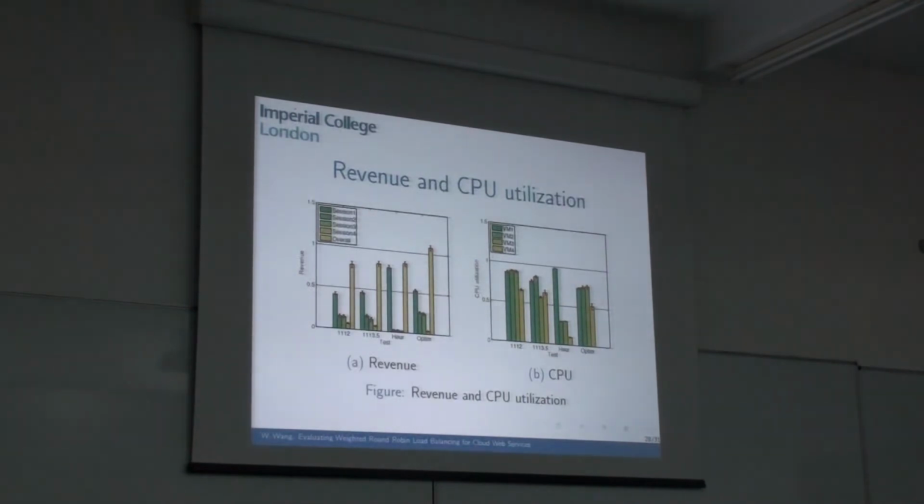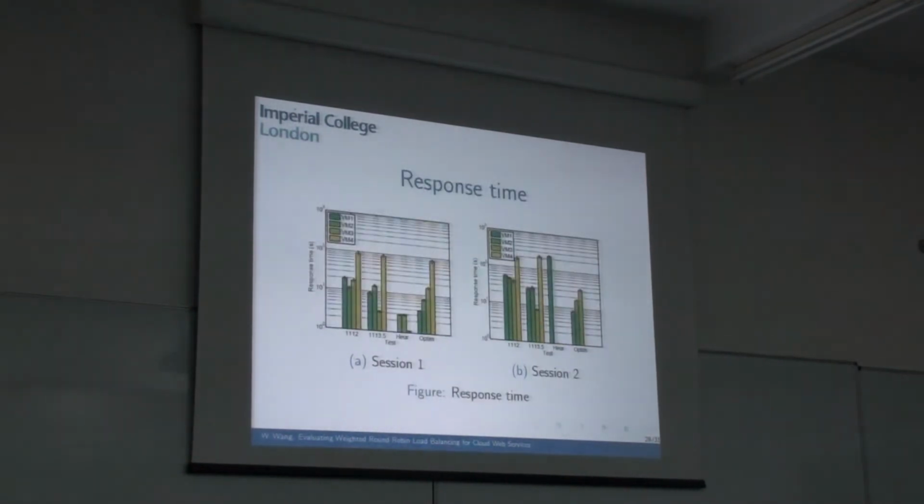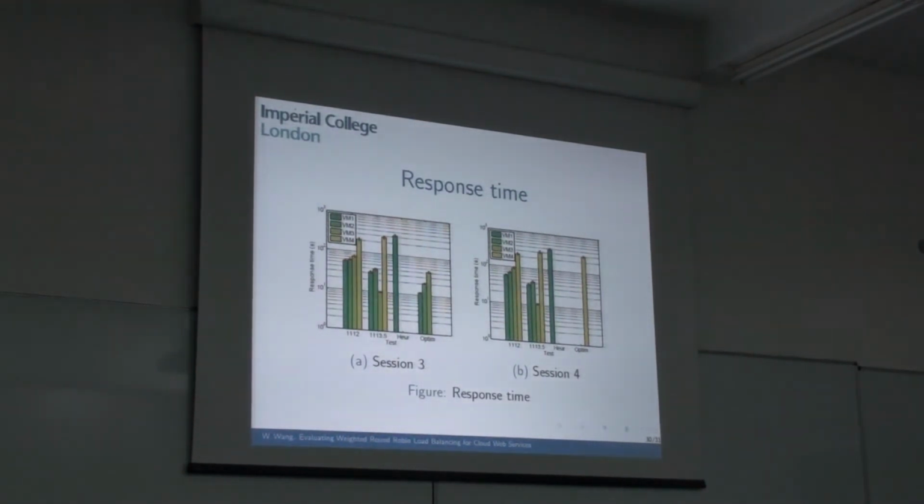The CPU is also quite balanced for the optimization program. And for the response time, it's still a quite similar result as the 2 classes case. If you look at all the 4 sessions here, roughly the optimization and the heuristic are good.